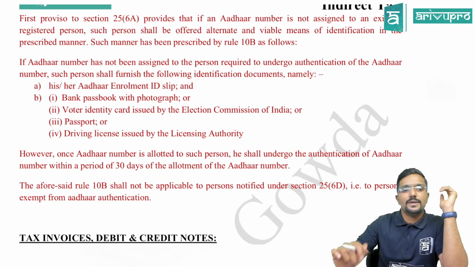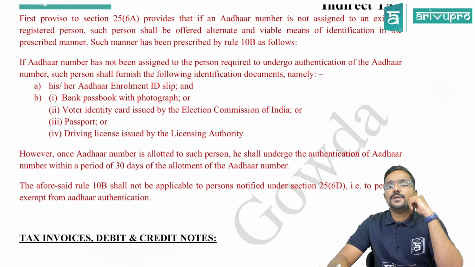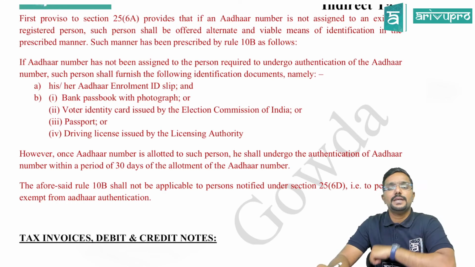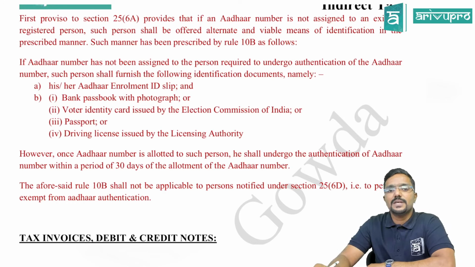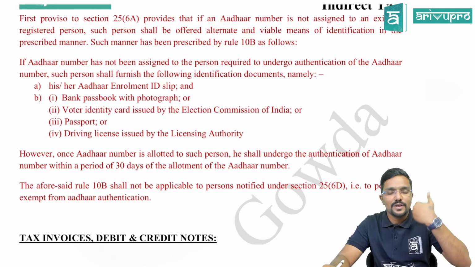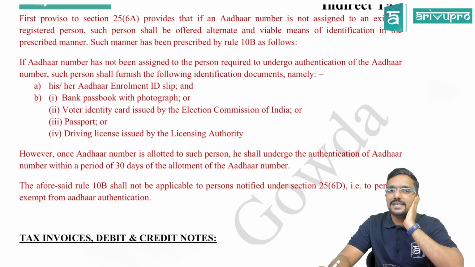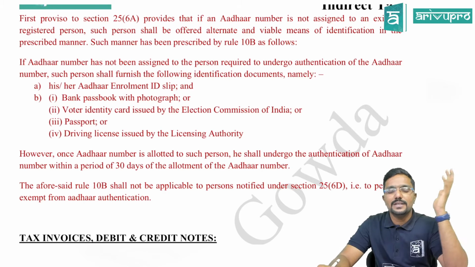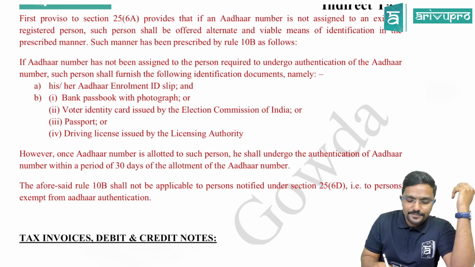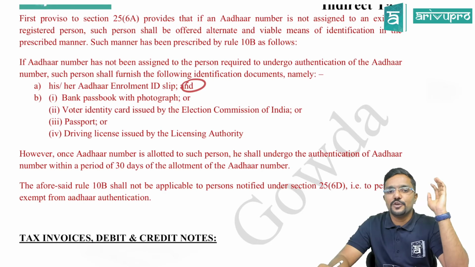So what is it? If an Aadhaar number has not been assigned to a person required to undergo authentication of Aadhaar number, such person shall furnish the following identification documents, namely: his or her Aadhaar enrollment ID slip, that is, he has applied for it. As of now, he has not received it. So, whatever Aadhaar enrollment ID slip is there, a copy of that he has to give. Then, it is bank passbook with photograph, or voter identity card issued by Election Commission of India, that is voter ID, or passport or driving license.